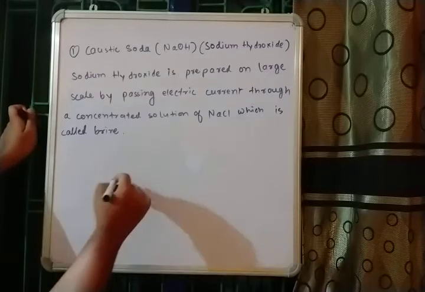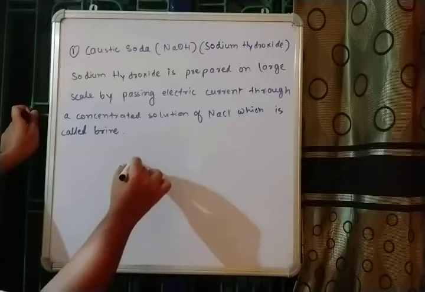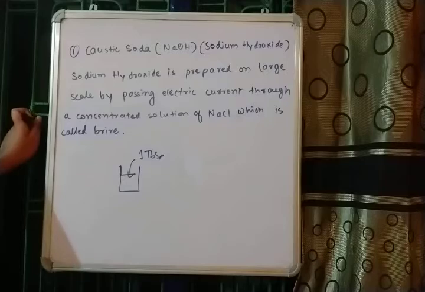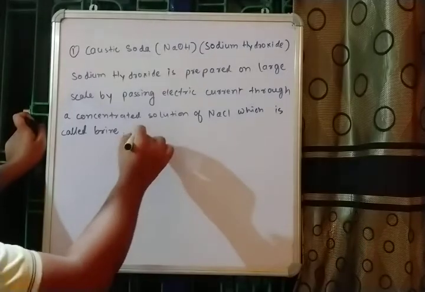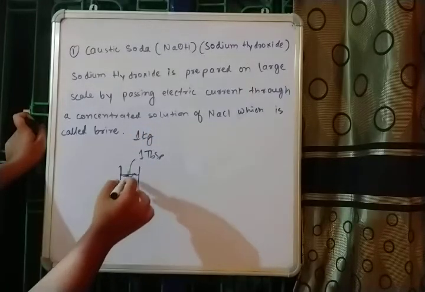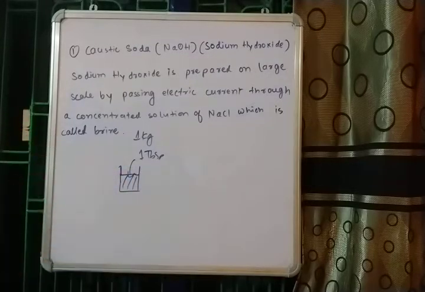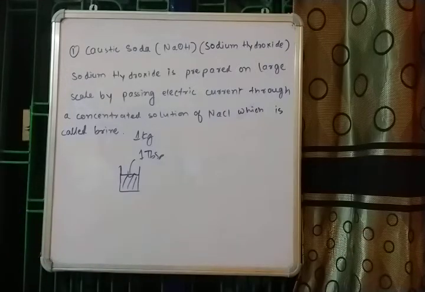Suppose you have a glass of water and in that one glass of water you have added 1 tablespoon of NaCl. If I ask you the concentration, it is very low. But if you try to dissolve 1 kg of salt in this small volume of water, then the concentration is very high, and that high concentration of NaCl solution is what we need. That highly concentrated solution of NaCl is called brine.